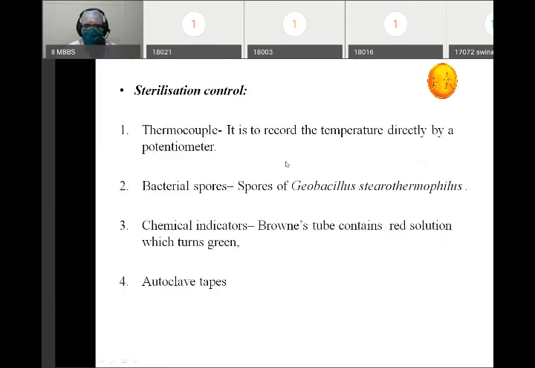Various sterilization controls are used in the autoclave. Bacterial spores of Geobacillus stearothermophilus can be used. Then a thermocouple, used to record temperature directly by a potentiometer. It is like a temperature clock, which tells us the temperature inside. Then chemical indicators like Browne's tube, which contains a red solution that turns green if proper sterilization is achieved, and autoclave tapes.